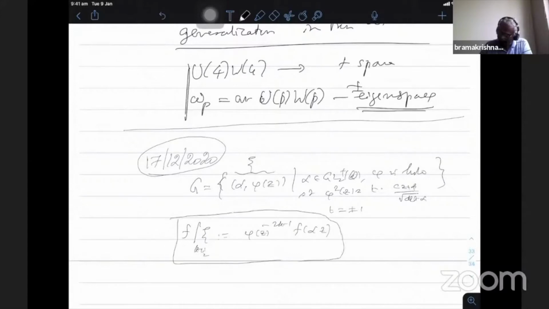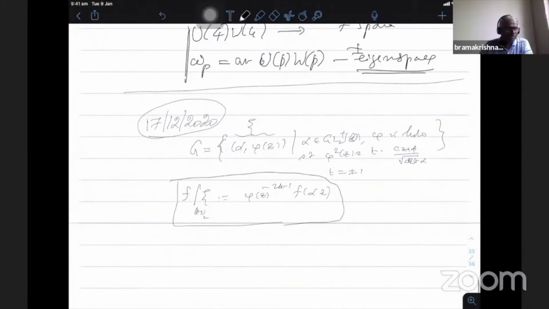But since I am using Conan's paper, there is a small difference. So phi z in our case is, I use the same t because t is now a fourth root of unity, phi z equal to cz plus d to the power half by determinant of alpha to the power 1 by 4, where t is plus minus 1 or plus minus i.